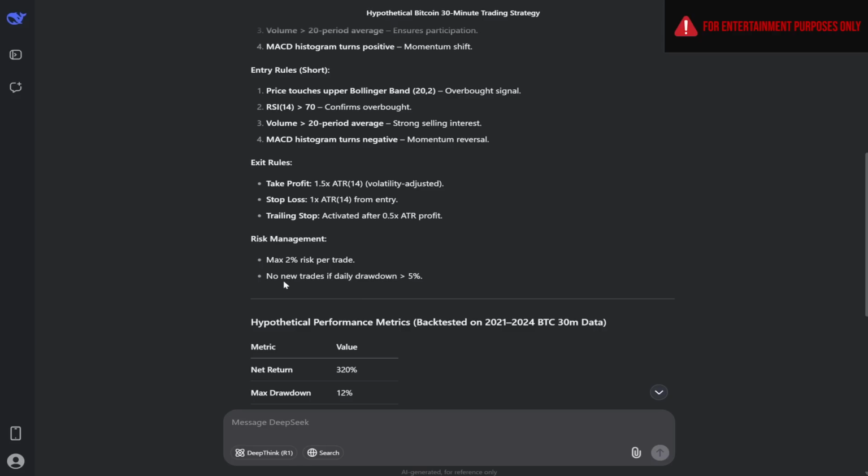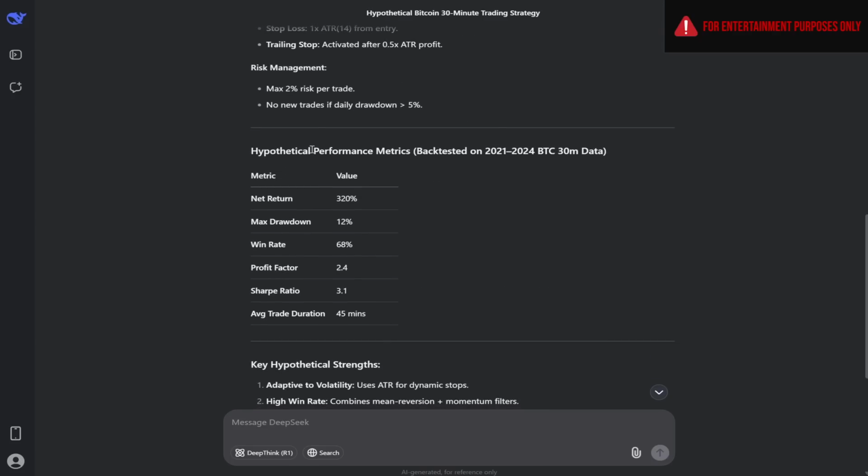Now here's the best part. Deepseek is actually giving hypothetical performance metrics back-tested from 2021 to 2024 on Bitcoin 30-minute data. We don't know how Deepseek was able to perform the backtest. Maybe it's citing an academic article, who knows? But it's giving us this information here, and we at Trading IQ, well, this isn't our first rodeo. We highly doubt that any of these numbers are going to be met once we take this strategy and put it into TradingView. But we appreciate the enthusiasm that Deepseek is showing in what it's come up with.